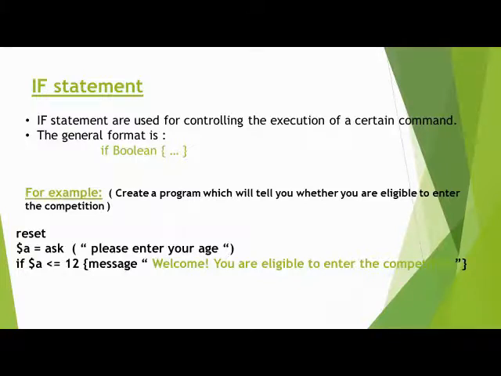Therefore, it prints the message, welcome, you are eligible to enter the competition, in the message dialog box. So you see this message appear on the screen.